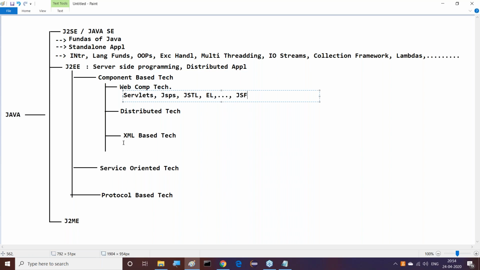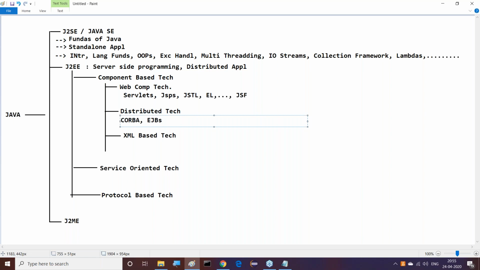Next, after this, distributed component based technologies. If you observe this point now, the very first one is CORBA. It's purely a distributed component based technology. And of course, RMI is available. It's a part of J2SE only, not a part of J2EE. But still, if you want to think about RMI, we can include it as a distributed technology. Then apart from CORBA, the next very important component is EJBs, Enterprise Java Beans.